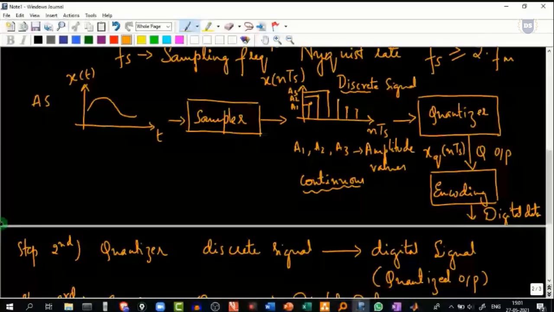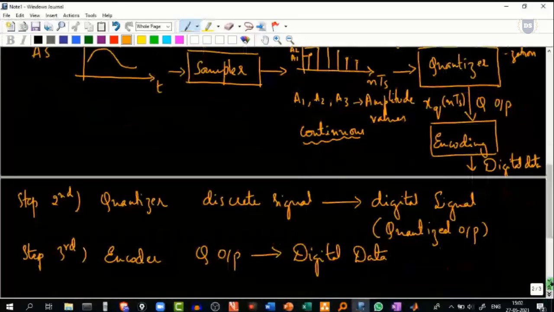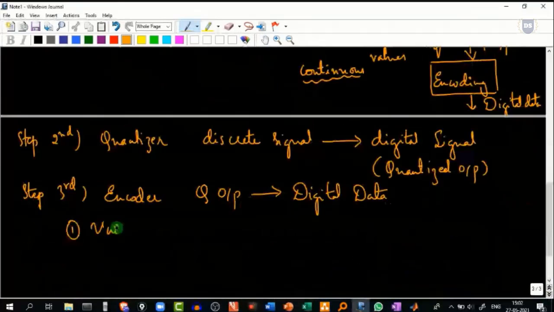So we all know this, and for our program that we are about to simulate in MATLAB, we are sticking to uniform quantization. In the quantizer, we have two kinds: one is uniform, the other one is non-uniform.